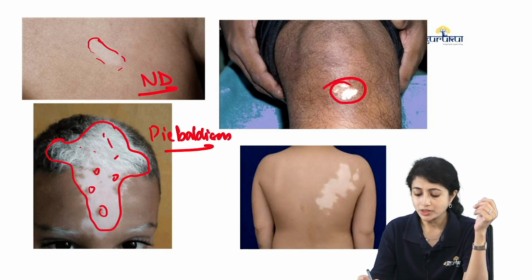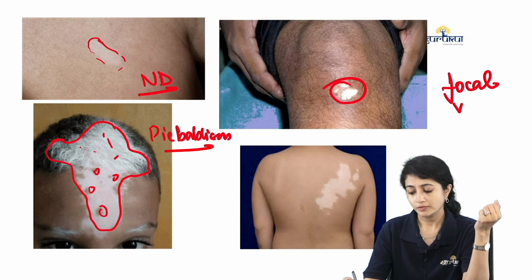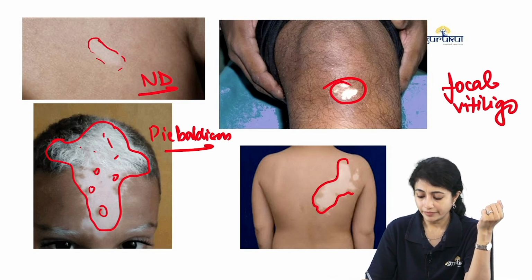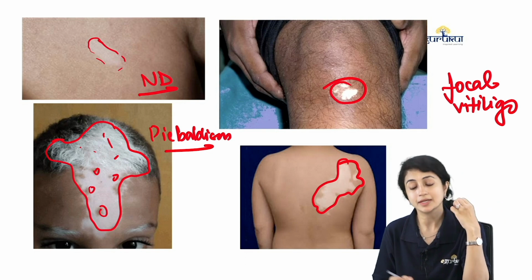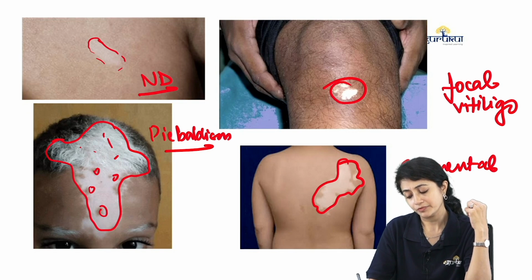Then here, what do I see? A single lesion which is depigmented. This is my focal vitiligo. Here I see depigmented macules in a segmental distribution. So, this is my segmental vitiligo.